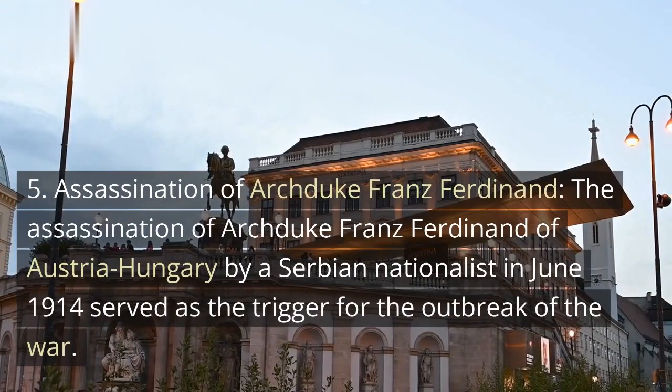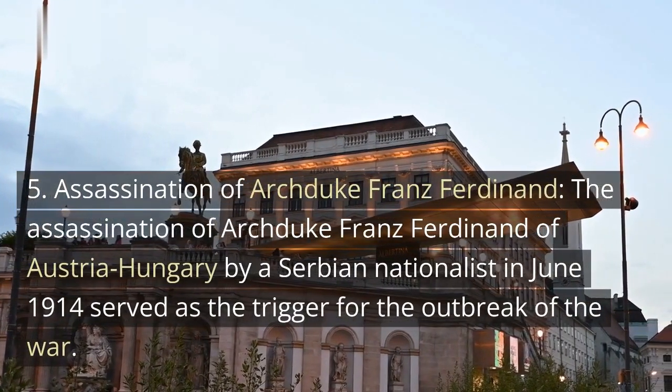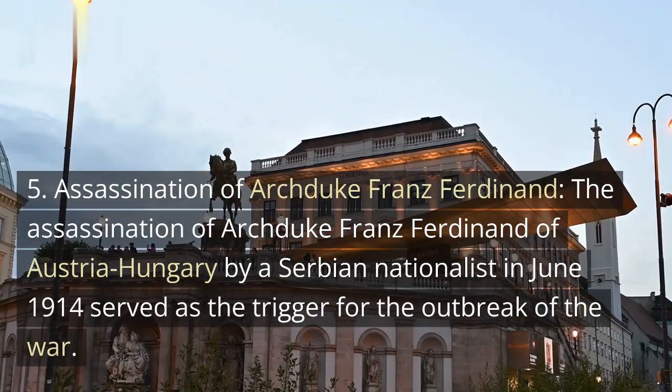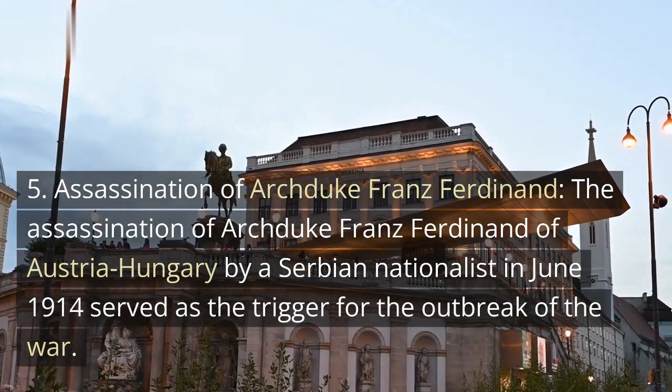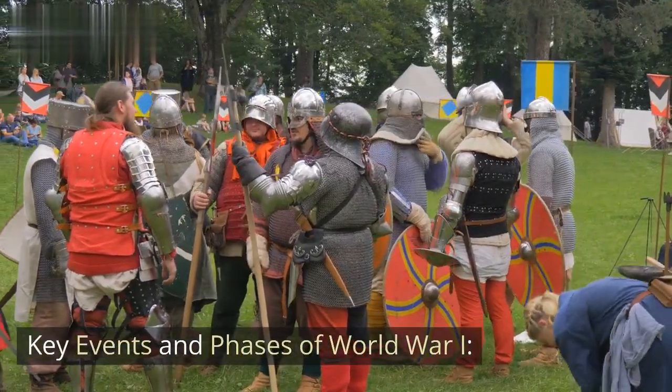5. Assassination of Archduke Franz Ferdinand. The assassination of Archduke Franz Ferdinand of Austria-Hungary by a Serbian nationalist in June 1914 served as the trigger for the outbreak of the war. Key events and phases of World War I.